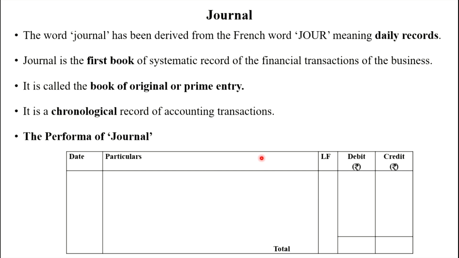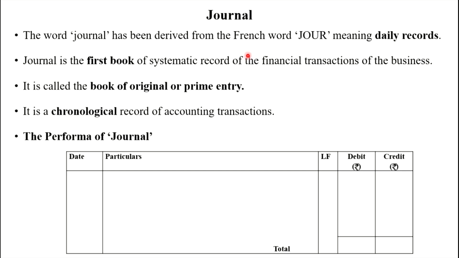Now we are going to see some important features of the journal. The book in which the transactions are recorded for the first time is called a journal book or original entry book. A source document is required to record the transactions in a journal. Source document means that while recording the transactions in a journal, we require documentary evidence.